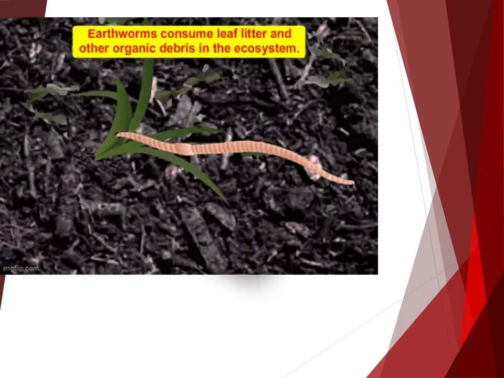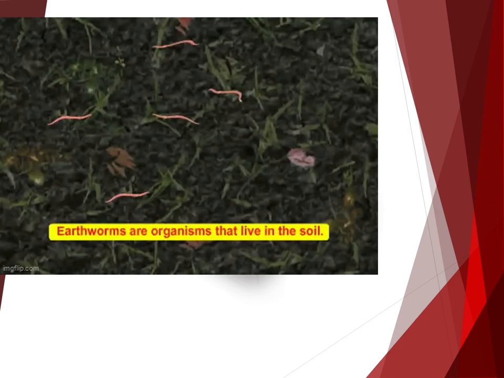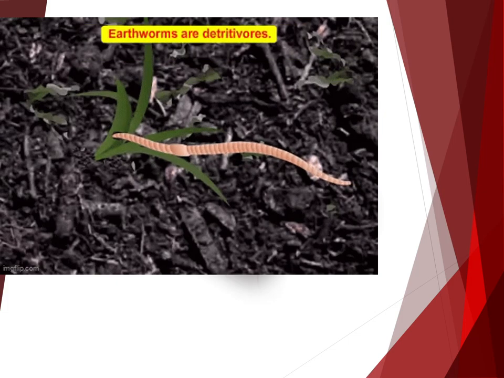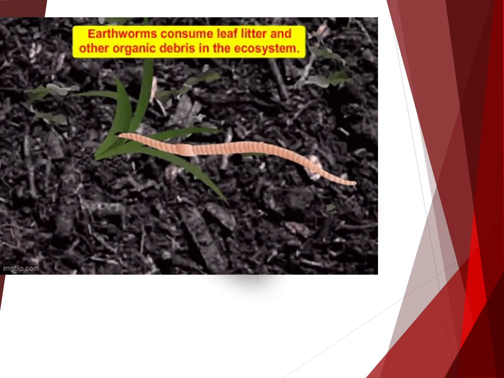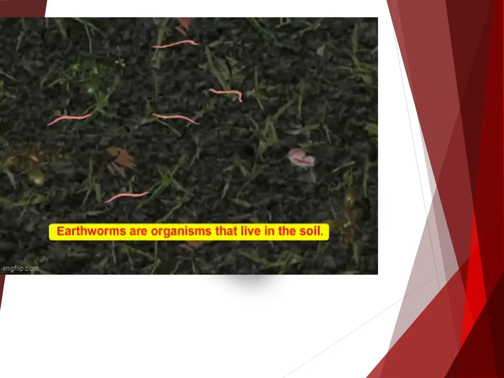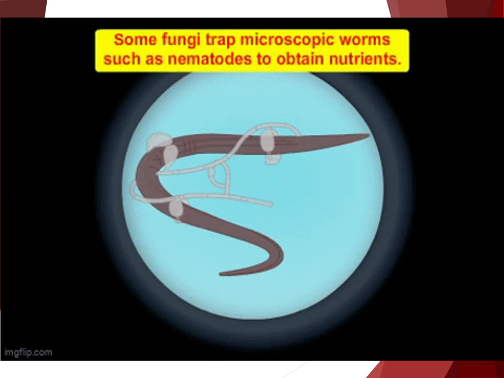Some organisms obtain energy by breaking down dead plant and animal matter. Detritivores consume detritus, which means dead organic matter or organic wastes. Earthworms, millipedes, and fiddler crabs are examples of detritivores. Scavengers are a type of detritivore that specializes in eating the remains of dead animals. Vultures are an example of a scavenger.